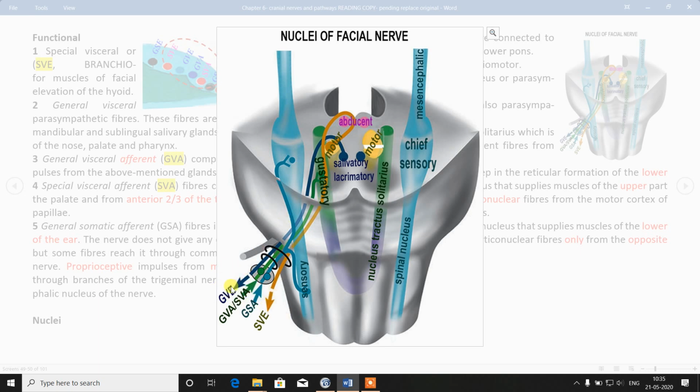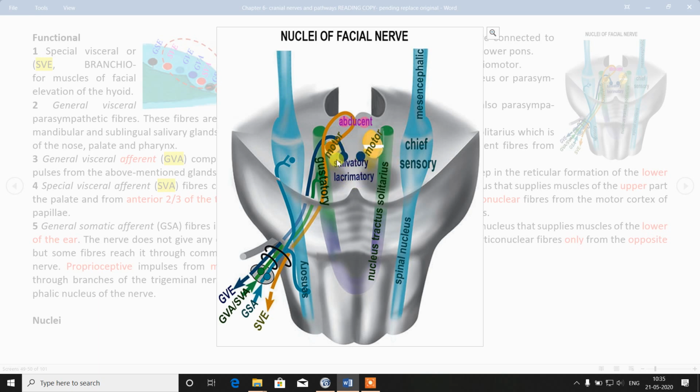Which are the two efferents? Trace the color. You should see the color and font to correlate. This dark blue color is your salivatory and lacrimatory nuclei: the superior salivatory nucleus and lacrimatory nucleus. That is your general visceral efferent component.